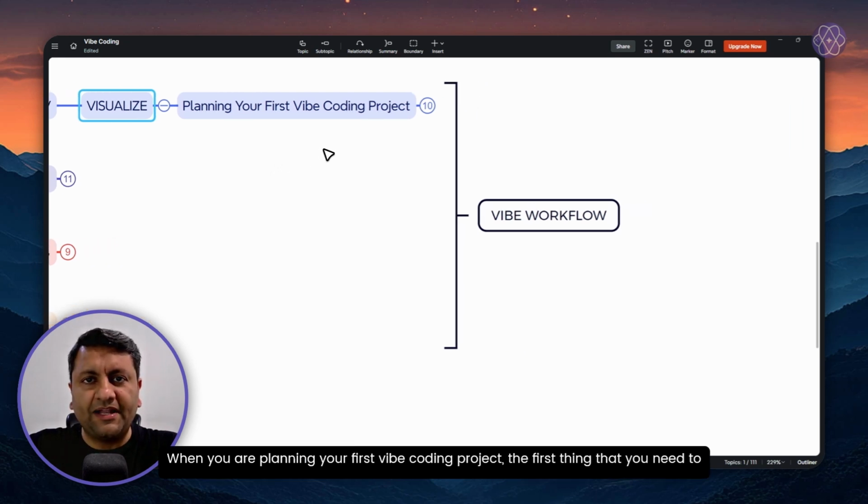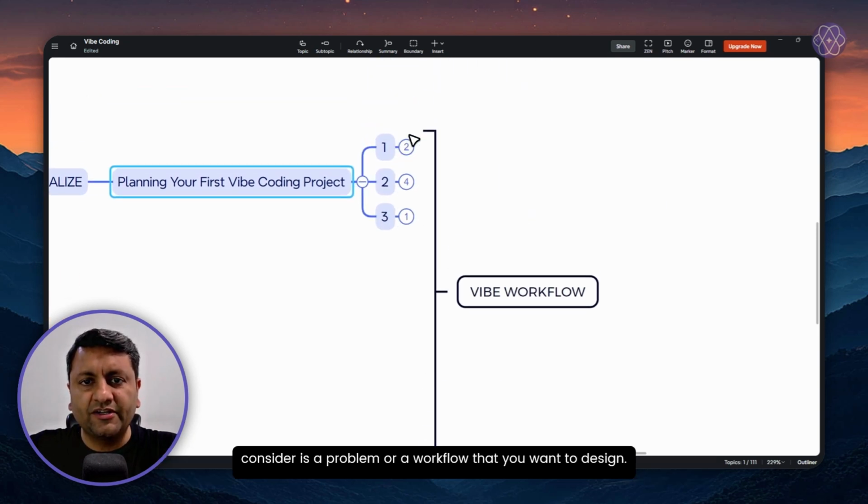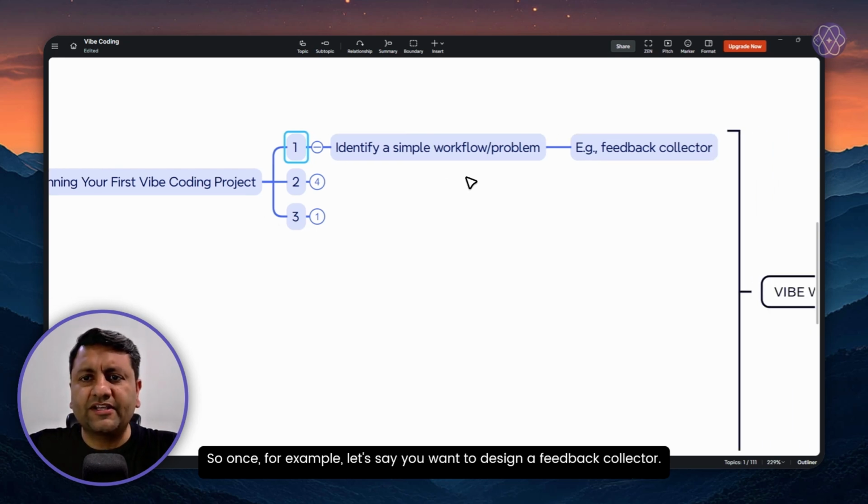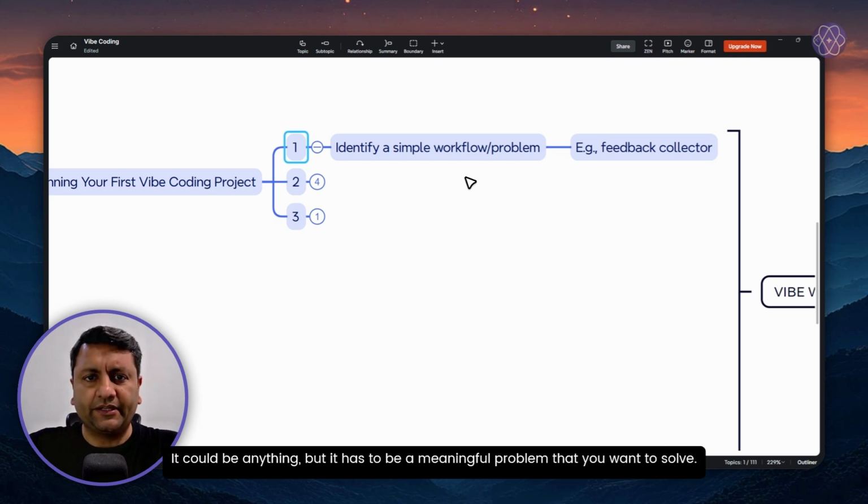When you are planning your first vibe coding project, the first thing that you need to consider is a problem or a workflow that you want to design. For example, let's say you want to design a feedback collector. It could be anything, but it has to be a meaningful problem that you want to solve.